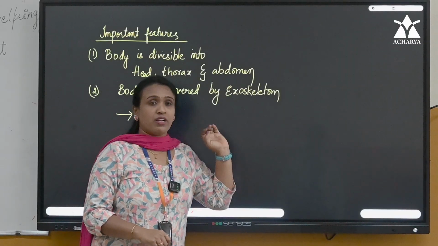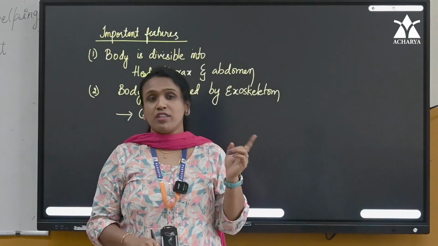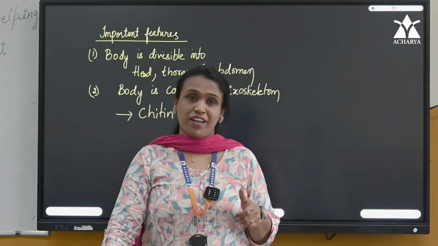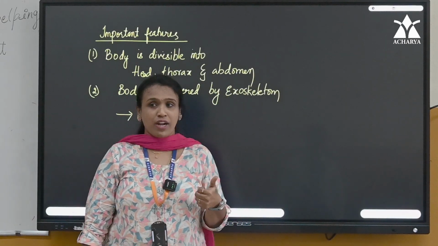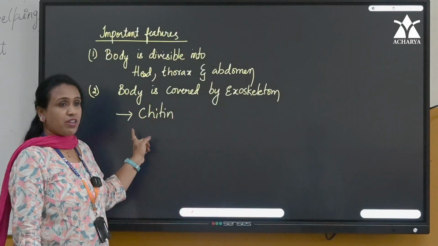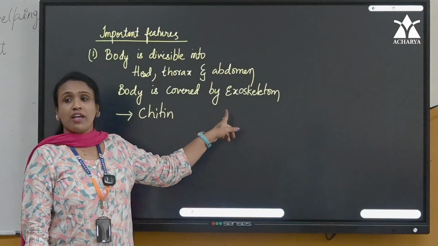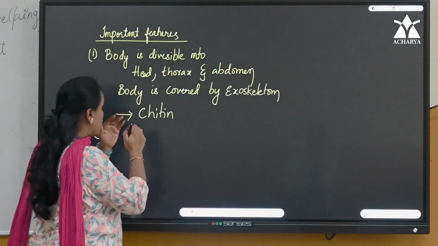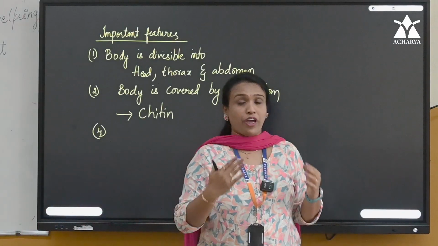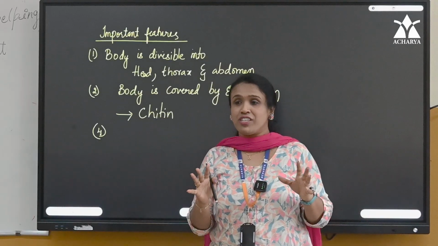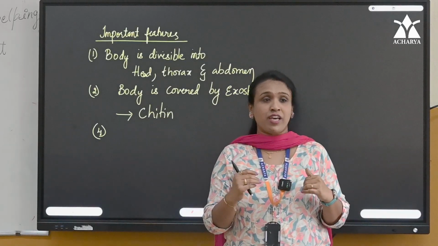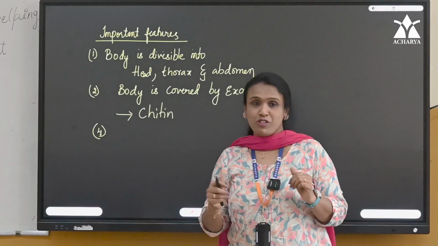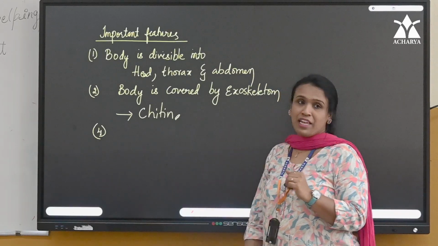Chitin is also seen in the cell wall of, tell me, in which cell wall is it found? Fungi. Very good. Fungi cell wall also contains chitin. Here the same chitin is present in their exoskeleton. Now tell me, children, if you have seen a cockroach, however drastic the environmental condition, so much heat, cockroaches somehow survive, right? How? Because of this hard chitinous skeleton.